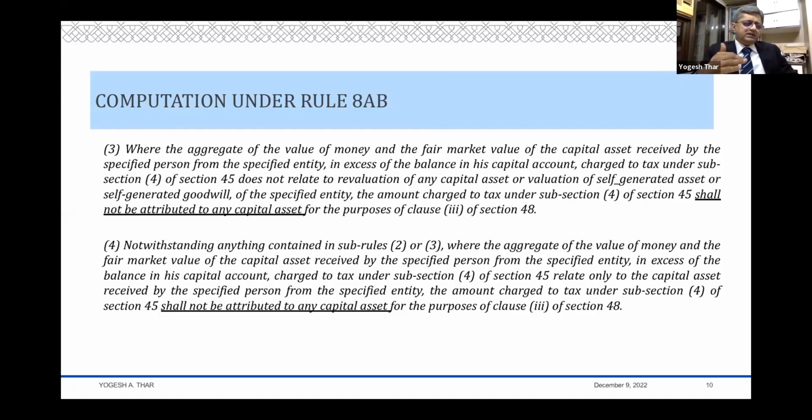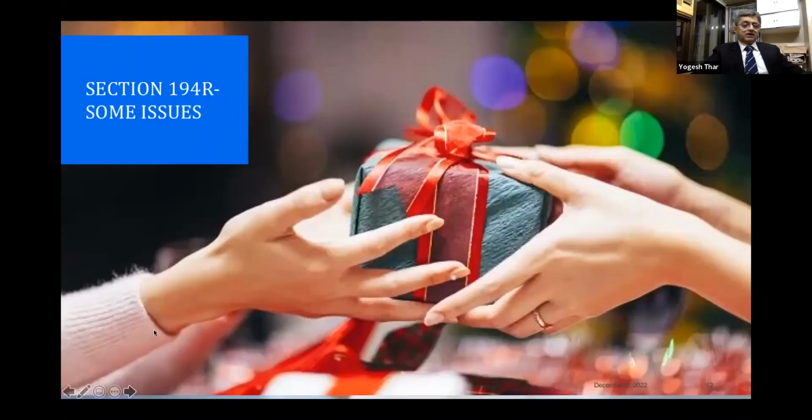I would feel that he has received the money when he converts it into a loan, because the capital has gone and the loan has come, it's converted into a loan, which is a debt. And more so if the loan would carry an interest, and loan would definitely be on a different footing as compared. So there is a constructive receipt when the capital amount gets converted into loan, and therefore the tax could trigger at that point of time. Yes.